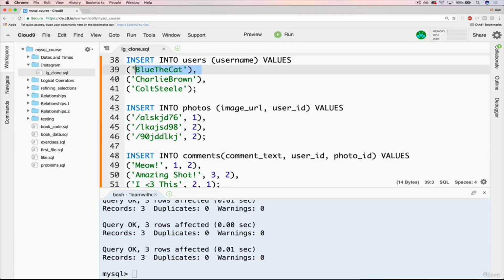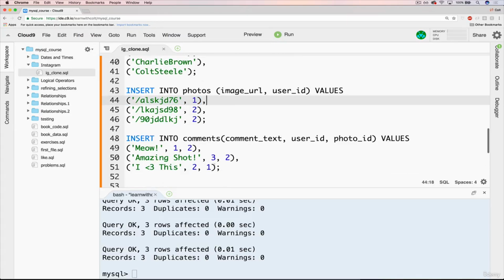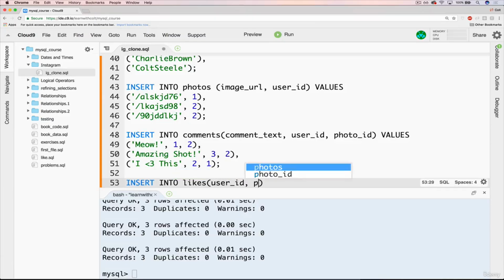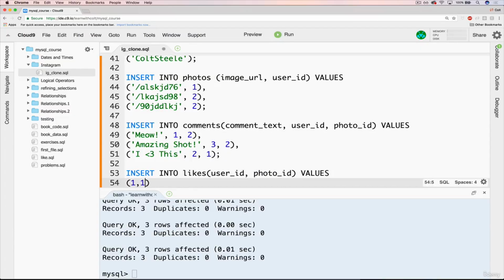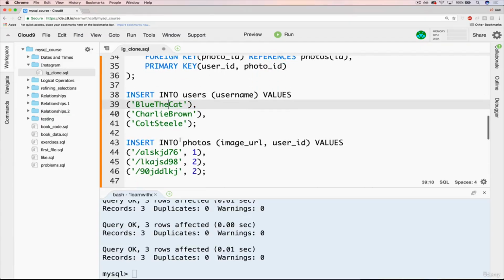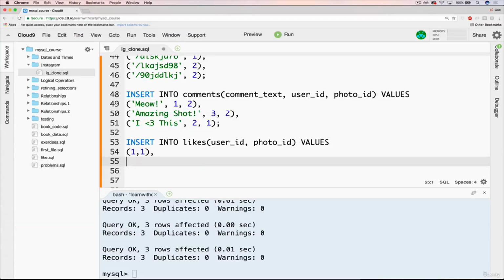So let's take Blue, user ID 1, and that first photo, she created it. That doesn't matter. You can like your own photo on Instagram. So we'll insert into likes, and we have user ID, comma photo ID. So the first one will be 1, 1. So I'm inserting, or Blue is liking this photo. And then let's have Charlie Brown also like it.